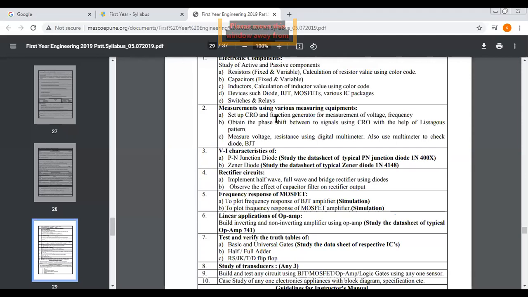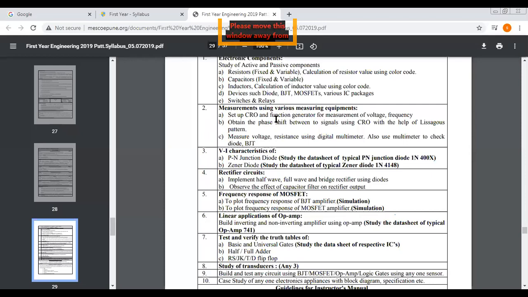Then experiment number 3, VI characteristics of PN junction diode and Zener diode. How your diode works according to the voltage, how the current changes, that we have to observe practically in the lab by taking a diode, a PN junction diode 1N4007. Then the fourth experiment, rectifier circuit.